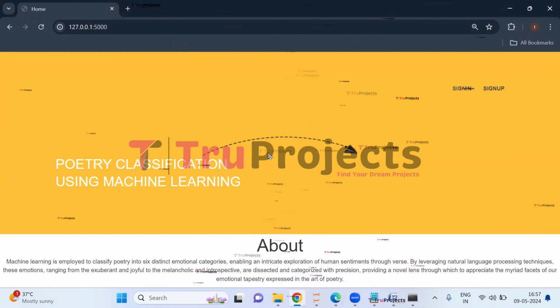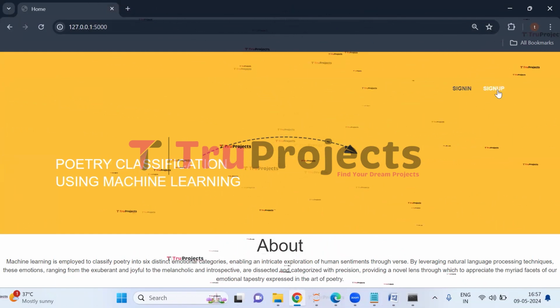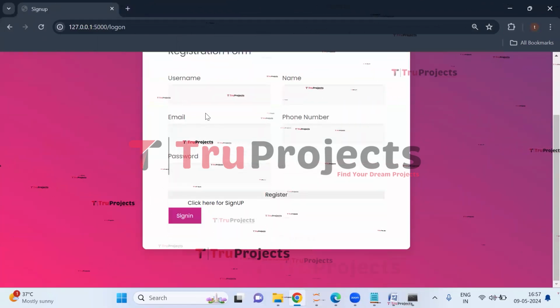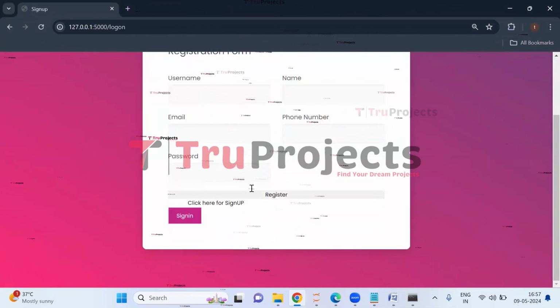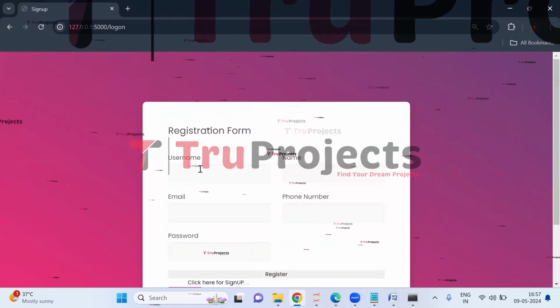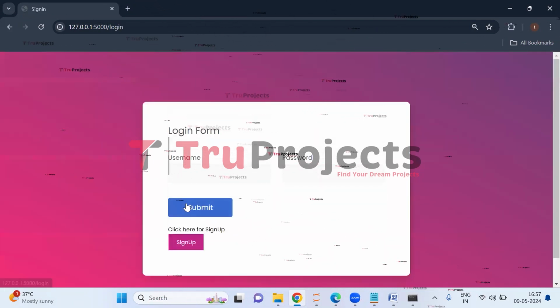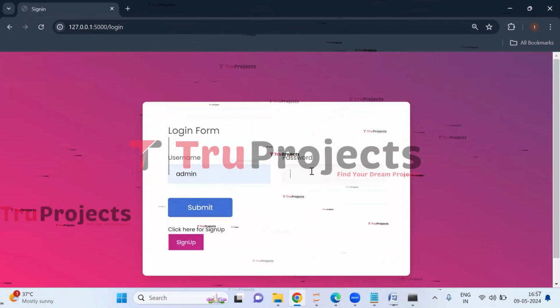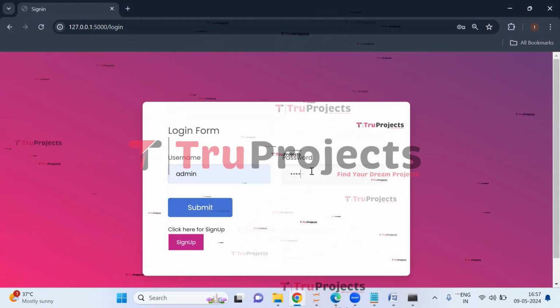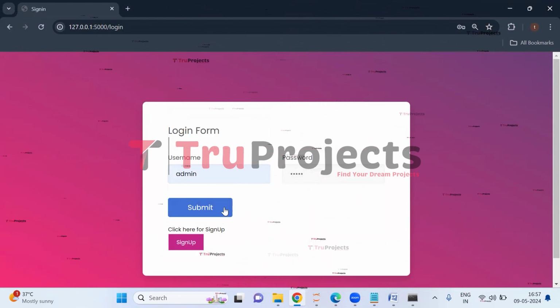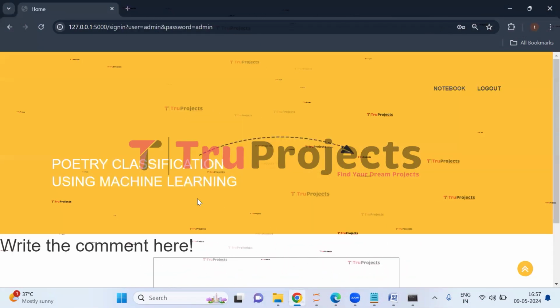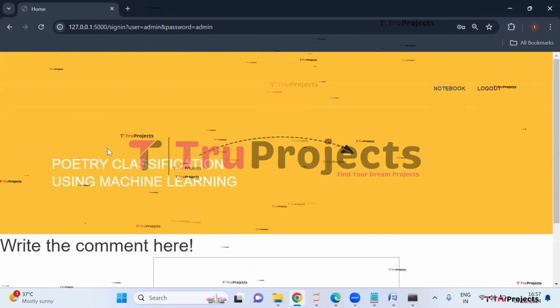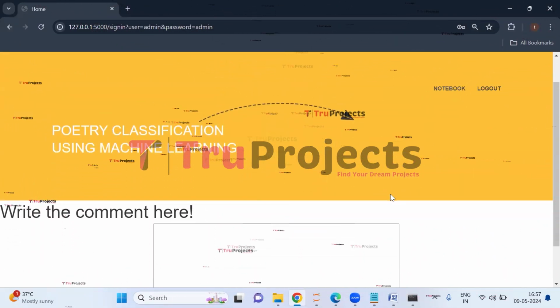If we are new users, we need to register first. So click on sign up link here. So here we need to enter all these details to register. But I have already registered. So click on sign in button here. So here we need to enter the username and the password, which are static, and then click on submit button. We have logged in successfully and we are redirected to the prediction page.